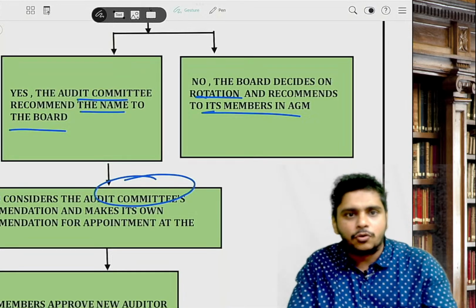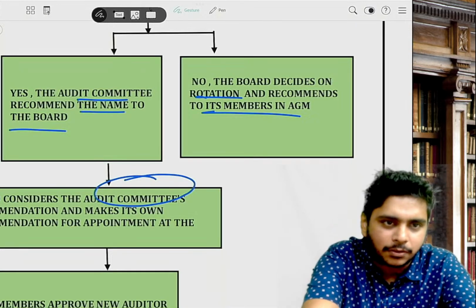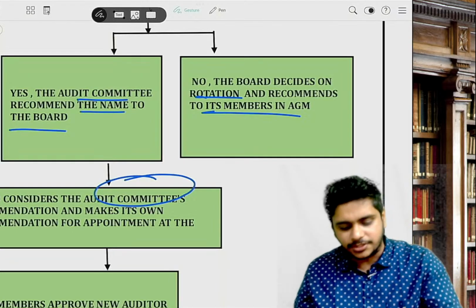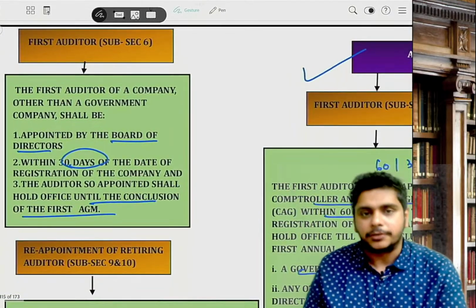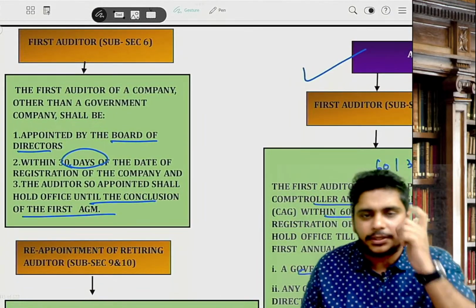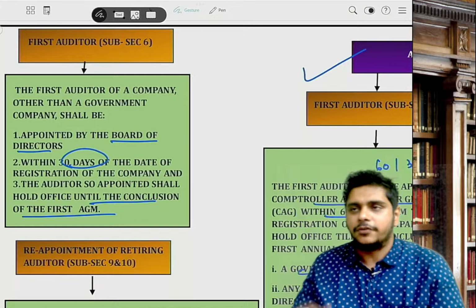Auditor is appointed by whom? Auditor is appointed by the members. This is rotation principle. Then appointment of first auditor in case of a non-government company. Please open that provision, appointment of the auditors. Sir, if you remember, we have done this.